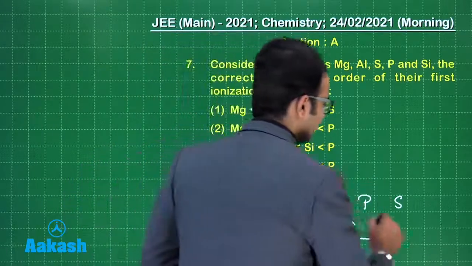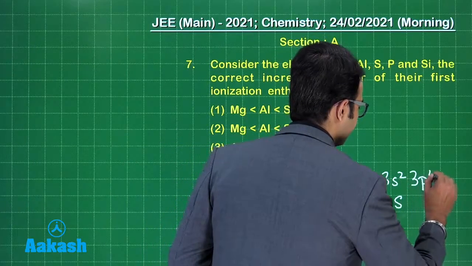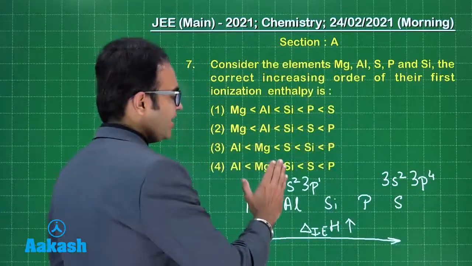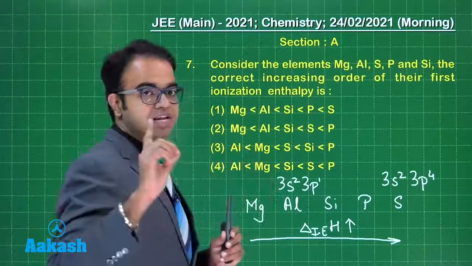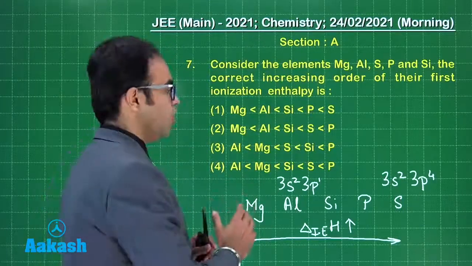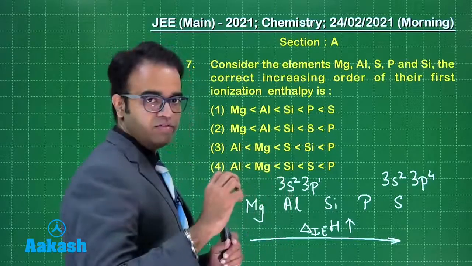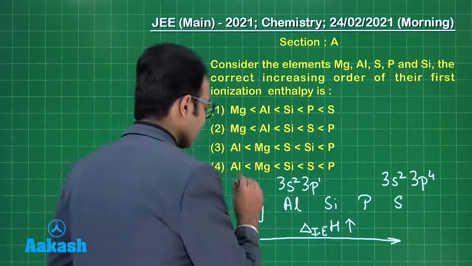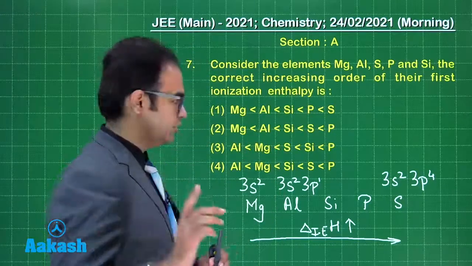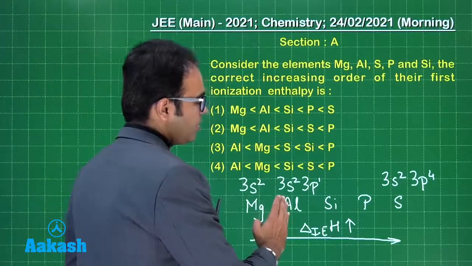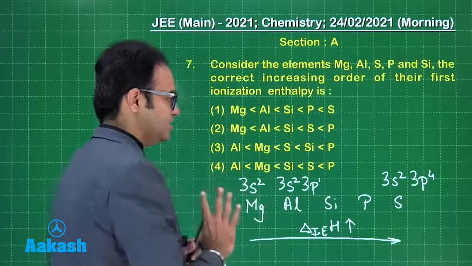For sulfur it is 3s2 3p4. So if I remove one electron from the p orbital of aluminium, I will get a stable electronic configuration of 3s2, right? So it will be easier to remove an electron from aluminium as compared to magnesium, which has an outermost shell electronic configuration of 3s2. So aluminium will have a lower ionization enthalpy as compared to magnesium.